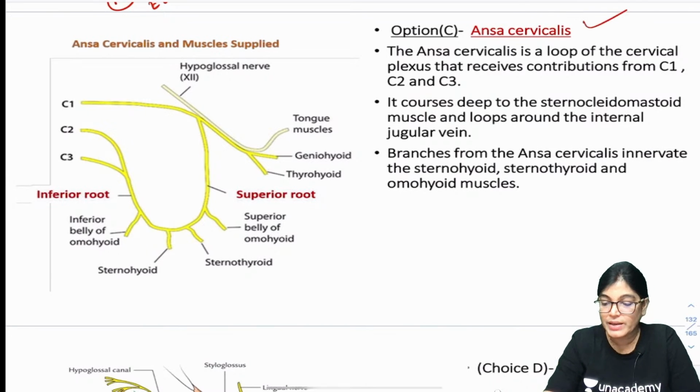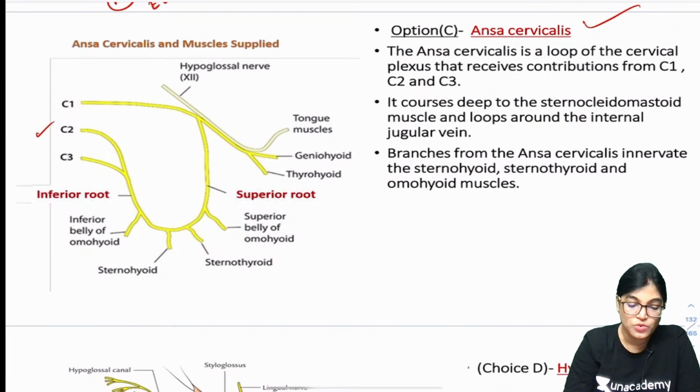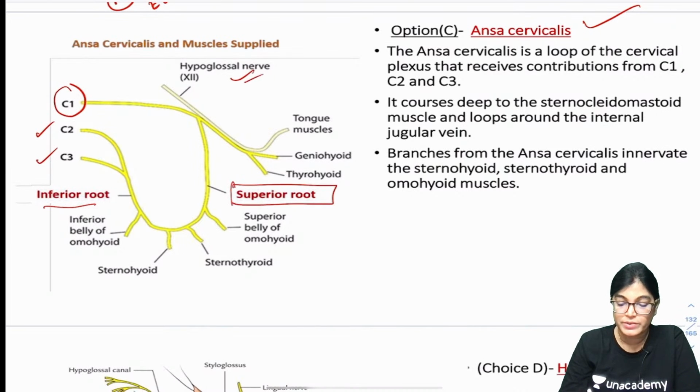Now, ansa cervicalis is actually a nerve loop. This nerve loop is formed by C2 and C3 as an inferior root, and C1 nerve is running along with hypoglossal nerve forming superior root.